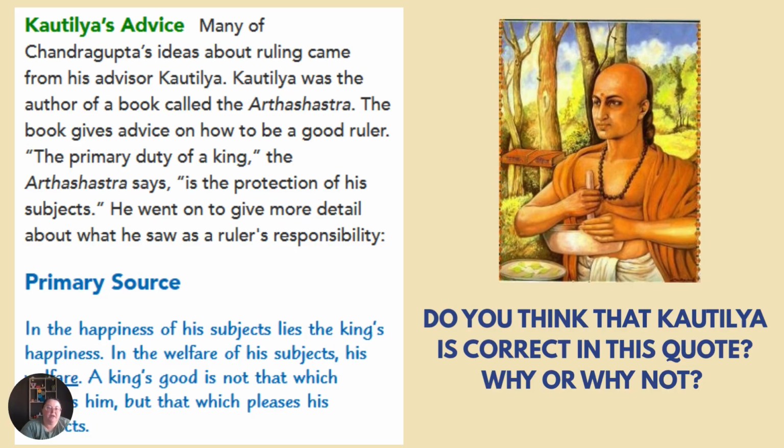Kautilya's advice. Many of Chandragupta's ideas about ruling came from his advisor Kautilya. Kautilya was the author of the book called the Arthashastra. The book gave advice on how to be a good ruler. "The primary duty of a king is the protection of his subjects." He went on to give more detail about what he saw as a ruler's responsibility.